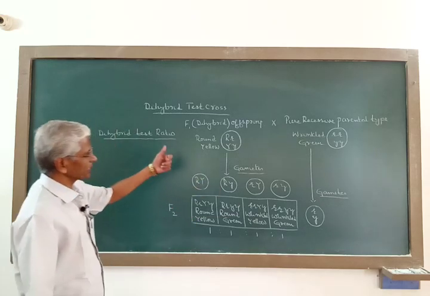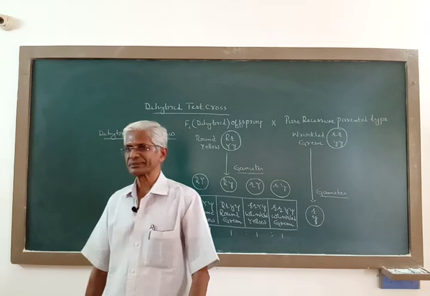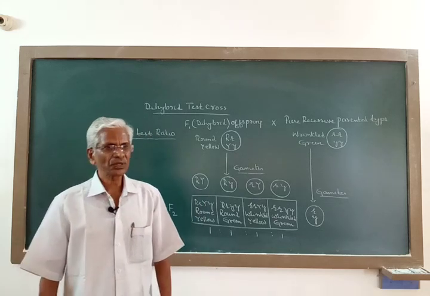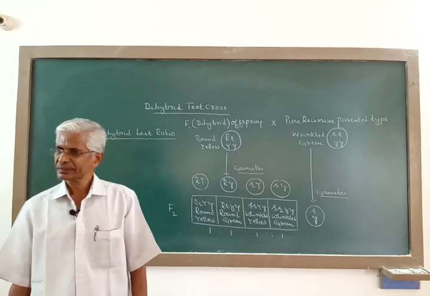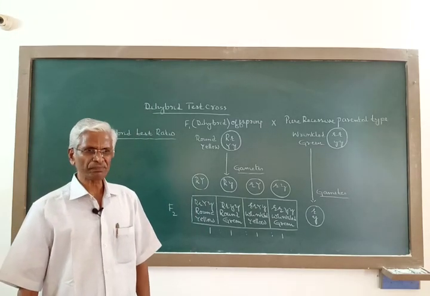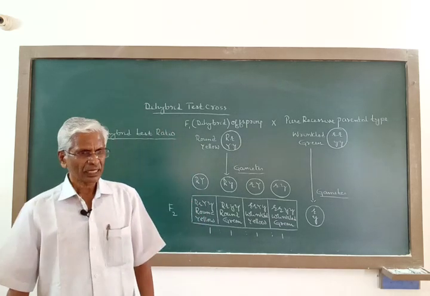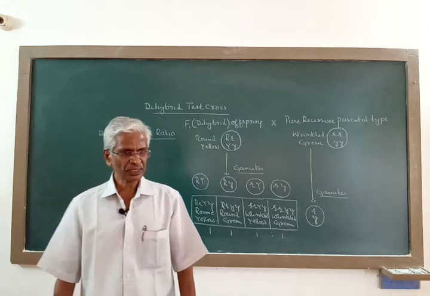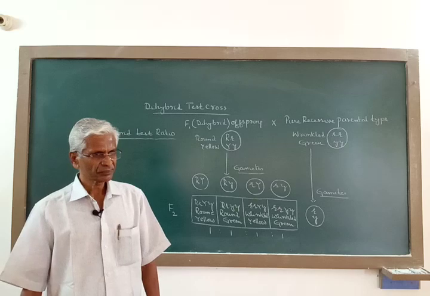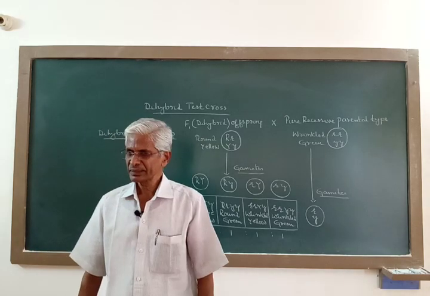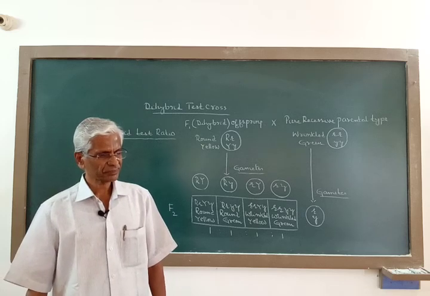Now this law of independent assortment, unlike the law of segregation, is not universal. Now I said earlier, the law of segregation of Mendel is fundamental and universal principle that applies to the inheritance of traits or characters in organisms.